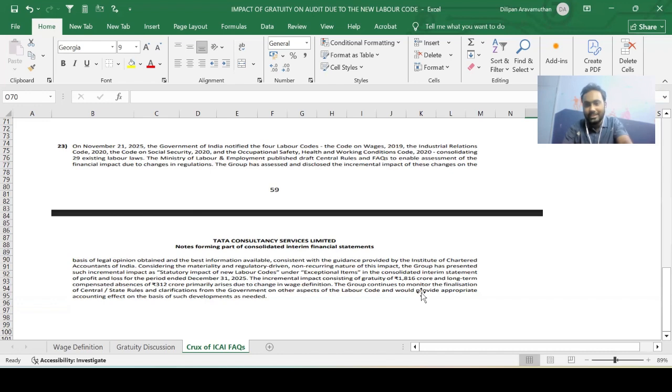I hope you found the session really insightful, guys. This would be really, really useful if you're doing the limited review for any entity for the quarter ended December 2025, or if you're going to be assigned this area of benefits for the statutory audit for the financial year 25-26. So do share this with anyone who might need this or who might find this insightful, guys.